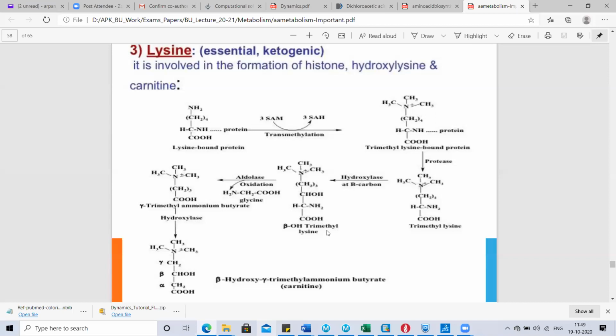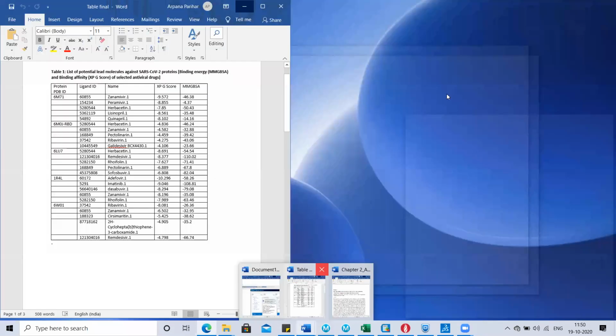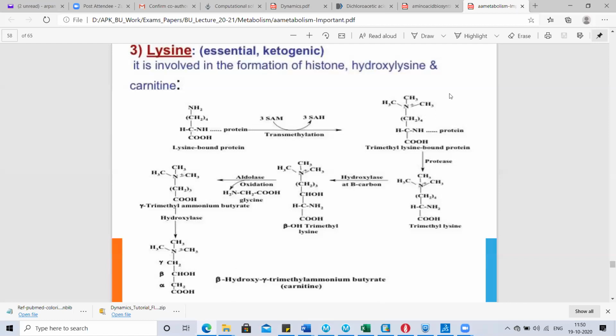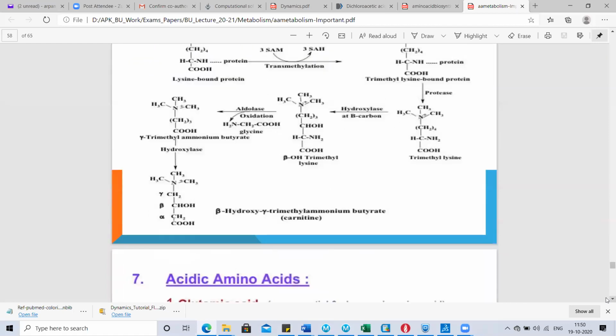This is a very important role of lysine. It is involved in the production of carnitine, which is present in the mitochondrial membrane and involved in the transportation of fatty acids. So if you are clear about this, then we'll move to the next heading, or if you have any question you can ask.